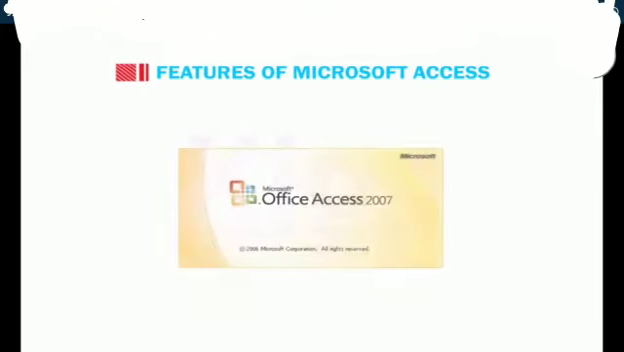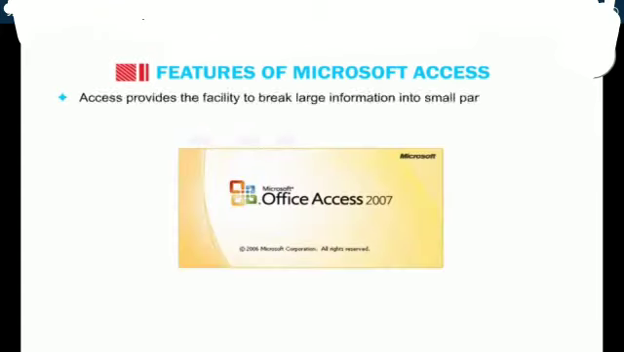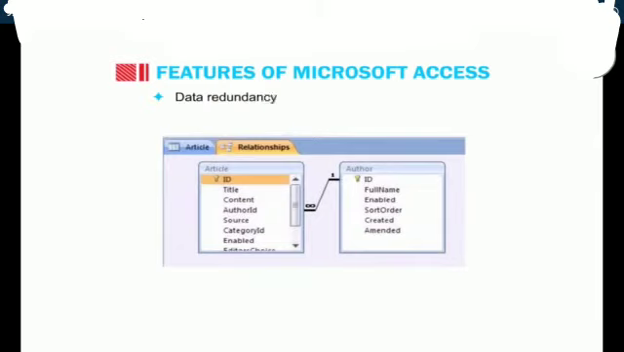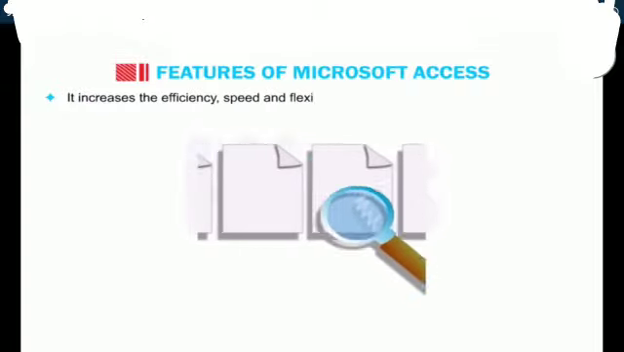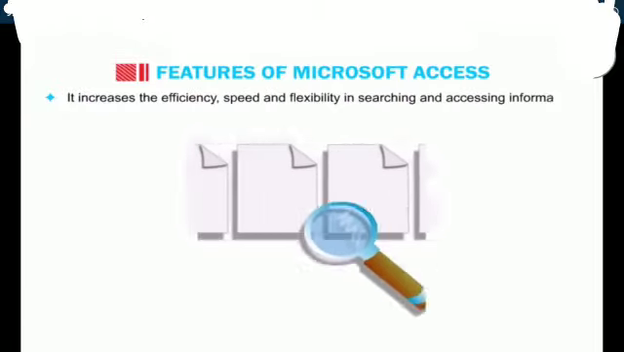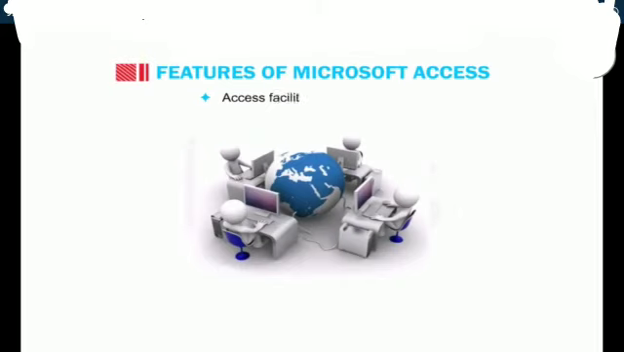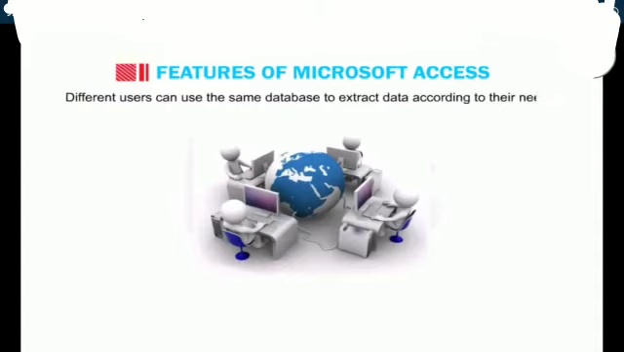Okay, let's now discuss the features of Microsoft Access. Access provides the facility to break large information into small parts so that it is easy to access the information. Data redundancy, duplication of data, is reduced. It increases the efficiency, speed, and flexibility in searching and accessing information. Access facilitates sharing of data. Different users can use the same database to extract data according to their needs.